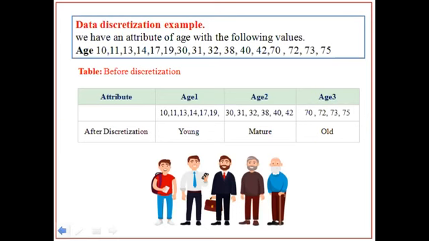Between age 30 to 45, I gave mature. Between age 70 to 75, I gave the word old. So if we want to identify the age group, we can call it young, and so on. Instead of a large amount of values, that is 10 to 19, consider them as young students.